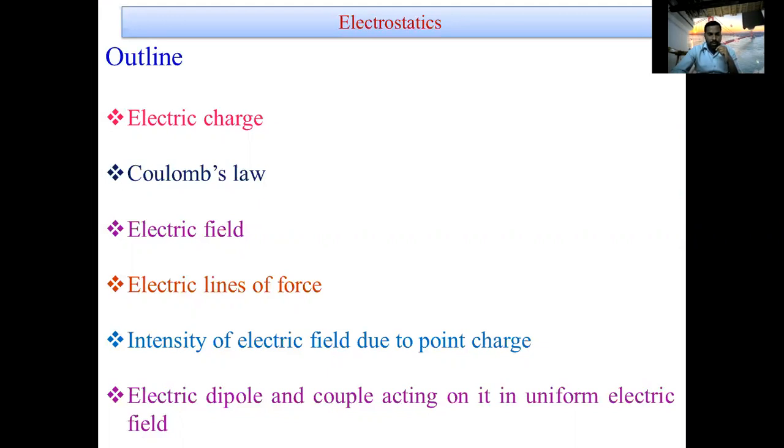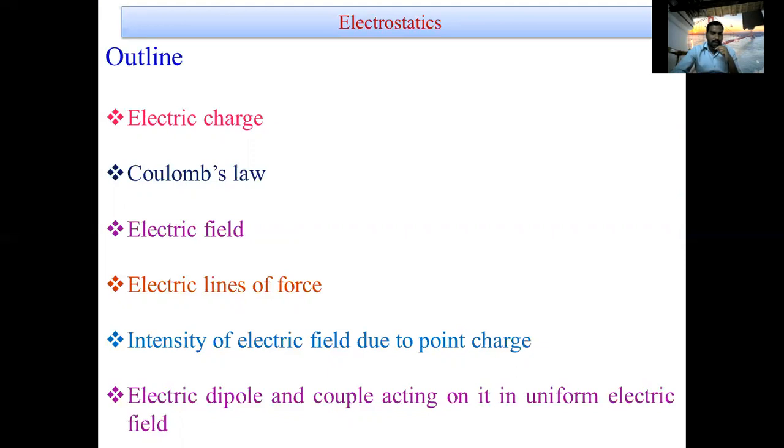Now, what is electric field, how it is defined. Another one, the electric lines of force. After that, we have to discuss about the intensity of electric field due to a point charge. Then electric dipole and couple acting on it in uniform electric field.